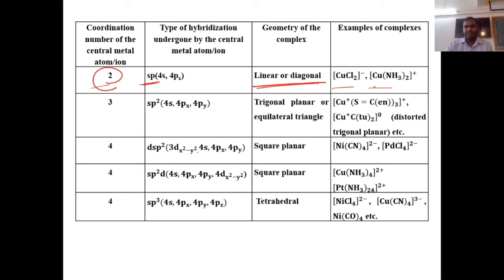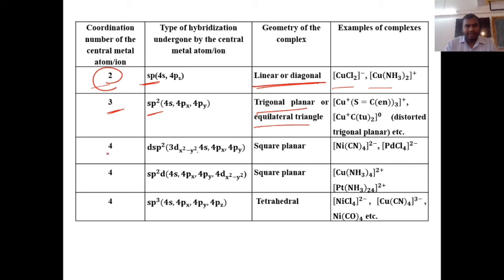These are the examples of copper complexes. Now if the coordination number is 3, the hybridization is always sp2, and the geometry of the complex is trigonal planar or equilateral triangle. And again these are complexes of copper. Trigonal planar is a regular geometry, but whenever there is a disturbance in the geometry, it is known as distorted trigonal planar. We will see all these examples one by one, and determine the geometry of the complex according to the valence bond theory.